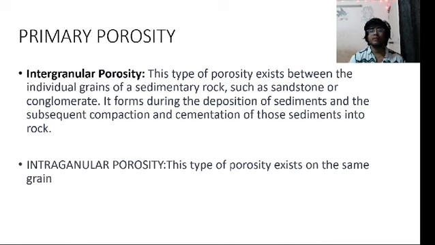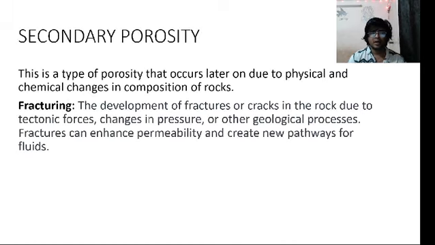Primary porosity is of two types: intergranular porosity and intragranular porosity. What is intergranular porosity? Suppose there is a rock, and the rock is composed of thousands and thousands of grains. The porosity which is going to be there between two grains is known as intergranular porosity. And what is intragranular porosity? The second type of primary porosity. Intragranular porosity means porosity on the grain itself, the porosity which will be there on a single grain itself. Intra meaning within itself.